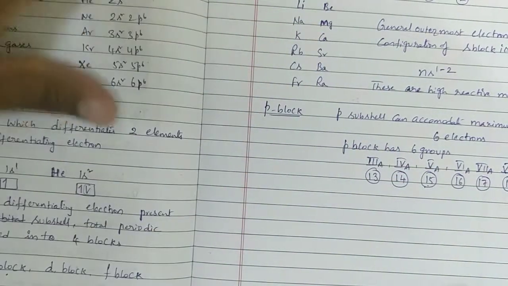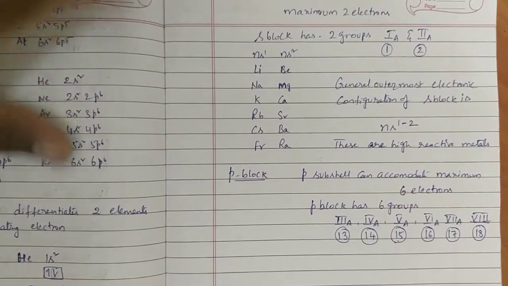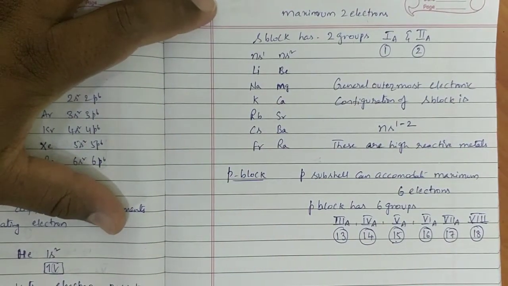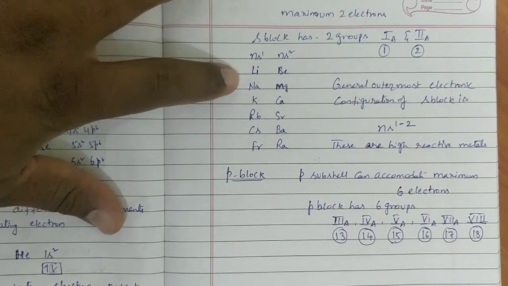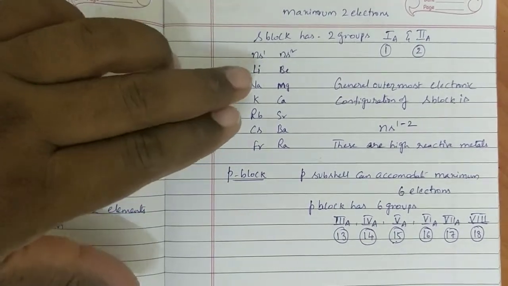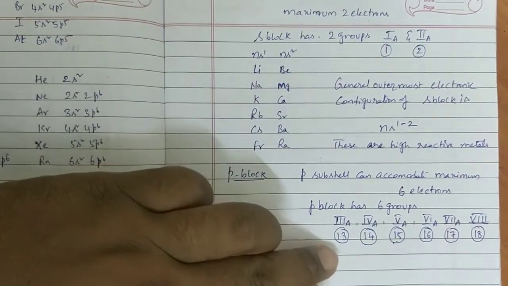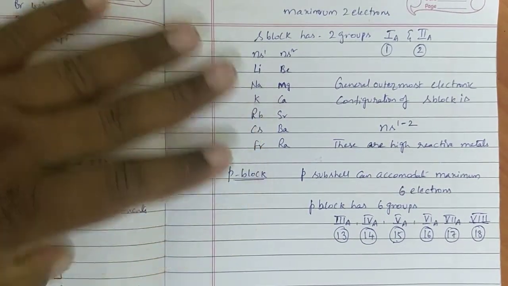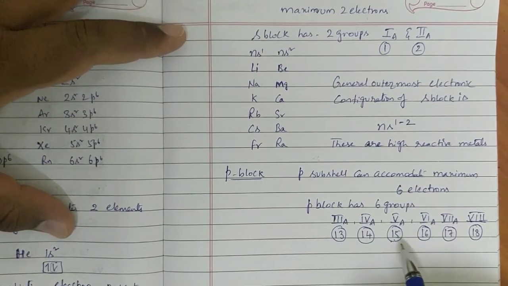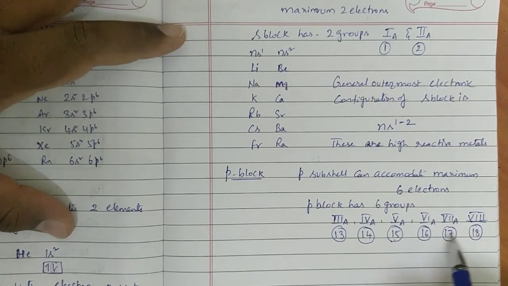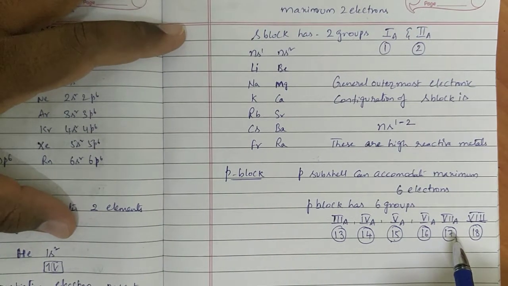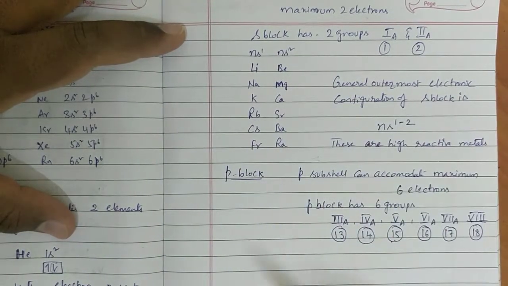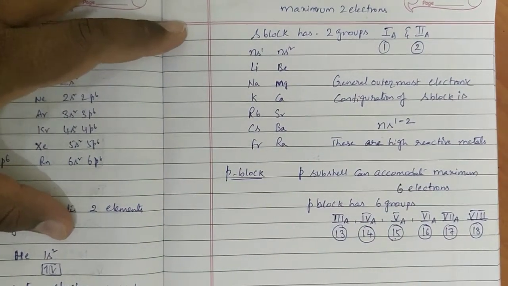And S block, S group elements are there. Under the S block heading you will study 2 groups. So in 11th class you will study these 2 along with P block 13 and 14. 4 groups you will study. Next in 12th class, these 4 groups under the heading P block, and D and F block elements separately you will study. Like this, the total periodic table you are going to study in 11th and 12th.